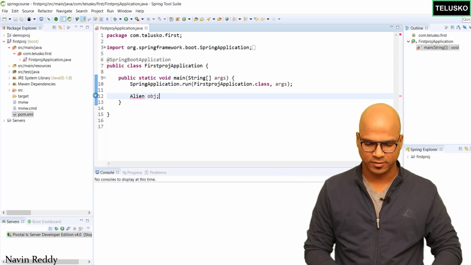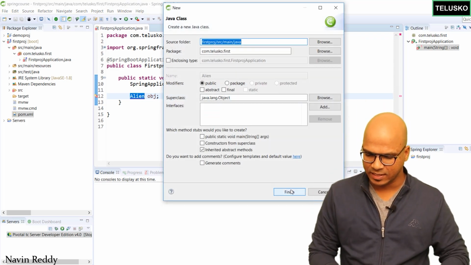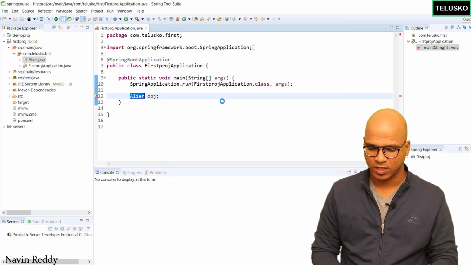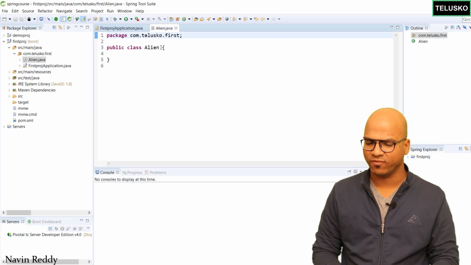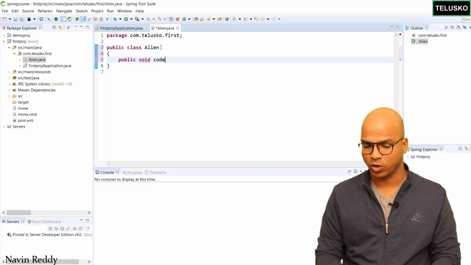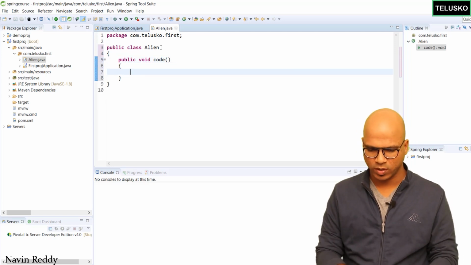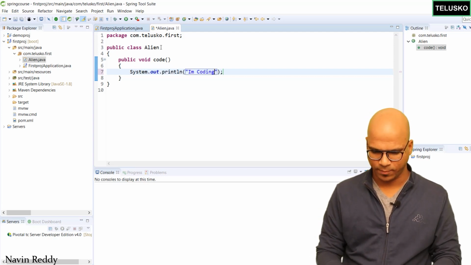I will simply click here, and you can see I'm creating a class. The class name is Alien, and a very simple class. Now in this class, I want to have a simple method. The method name would be, let's say, public void code, because normally as a programmer we write code. So we got code, and in this I'm printing, I'm coding. That's it.